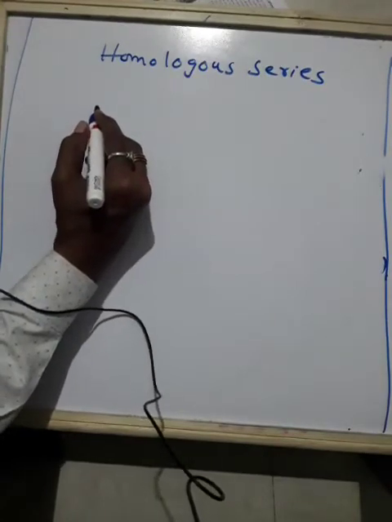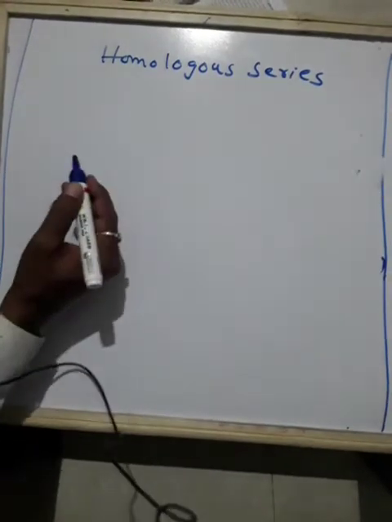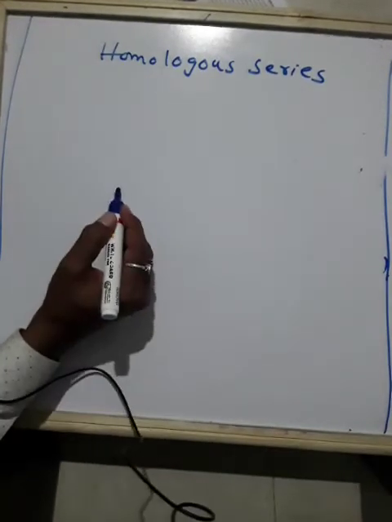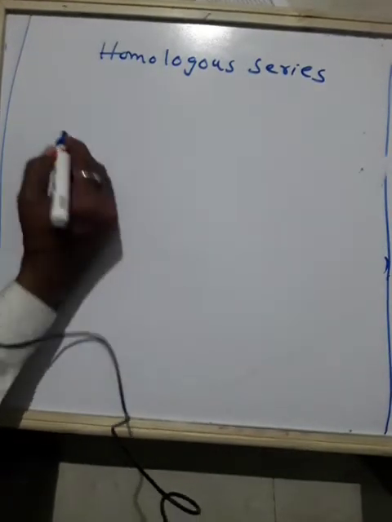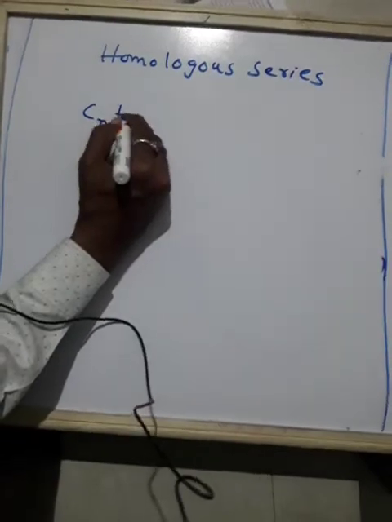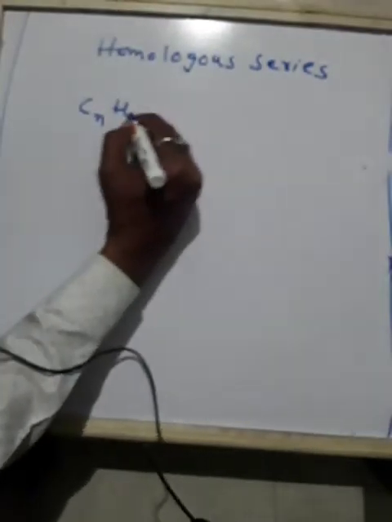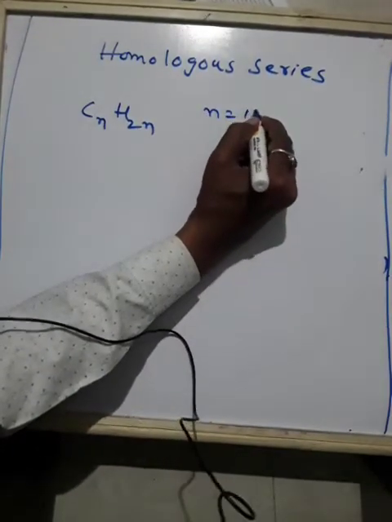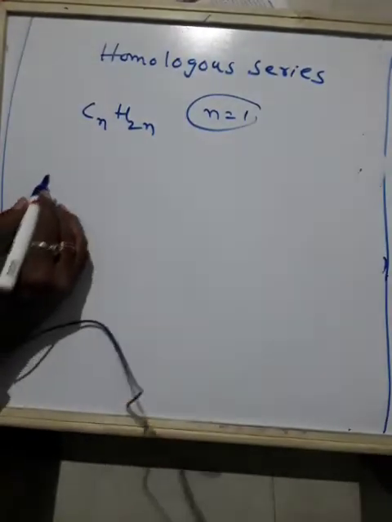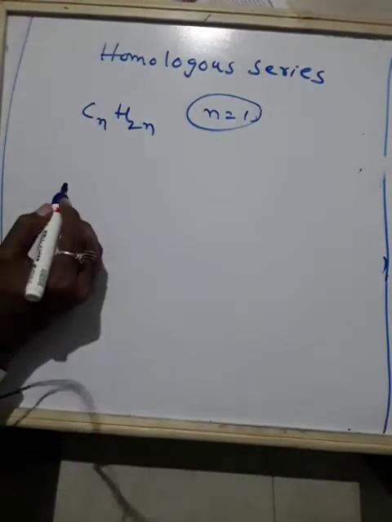Just now we discussed this. So the general formula of alkenes is how much? CnH2n. I think you know this already. Here n indicates the number of carbon atoms.